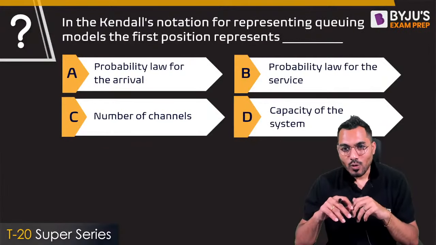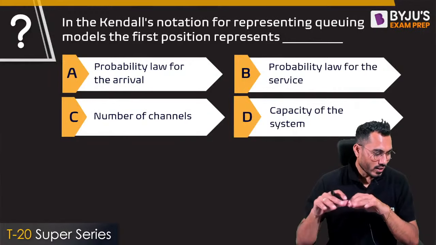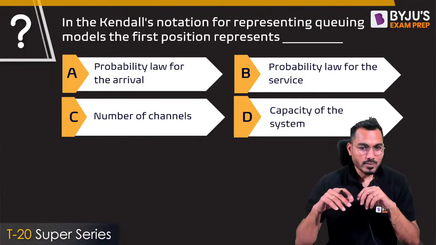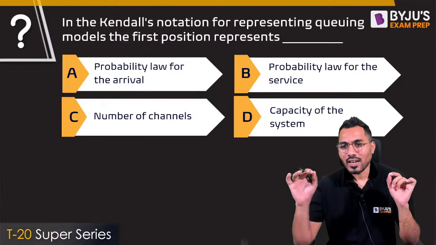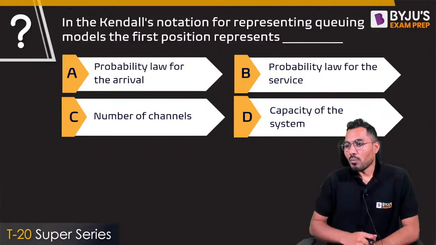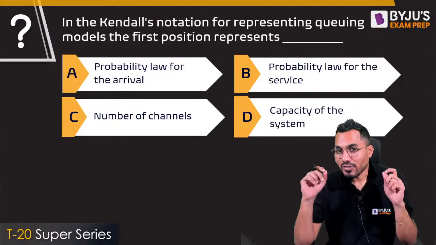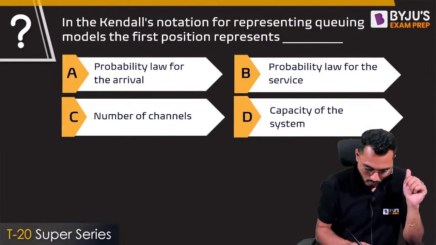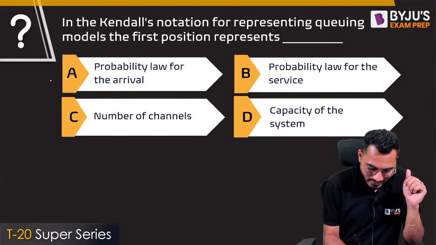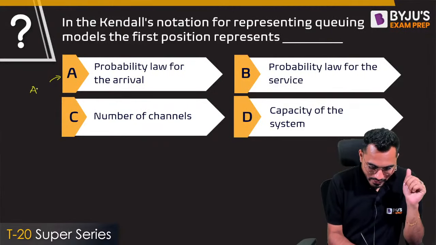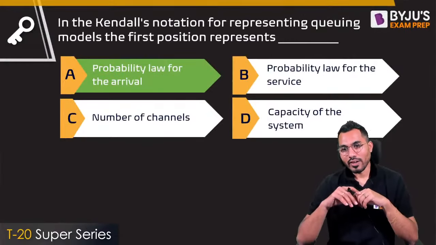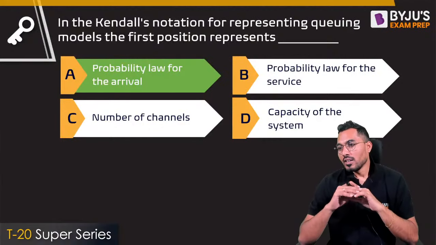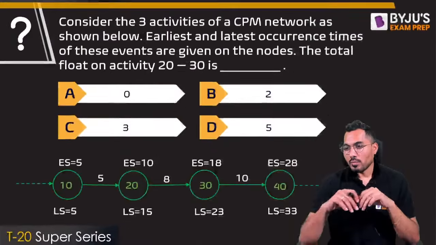Anyone else want to comment on this? What exactly is the answer according to yourself? And absolutely the answer would be exactly equal to A, because we know that the probability law of the arrival is the first in the Kendall's notation, right? Fine. So my answer is exactly equal to A. We'll go to the next question now straight away. Okay, answer A is completed.